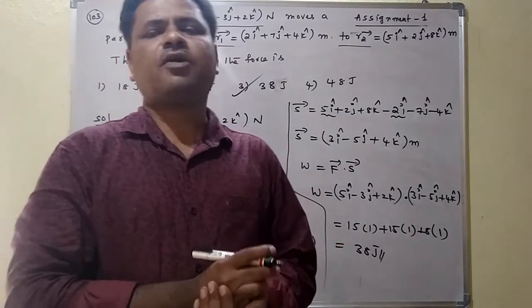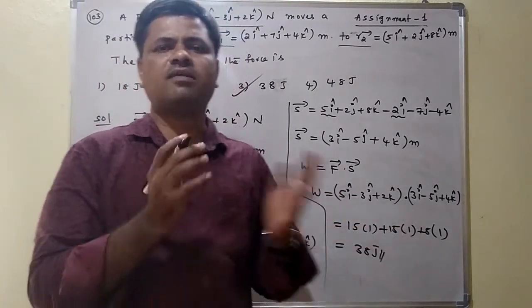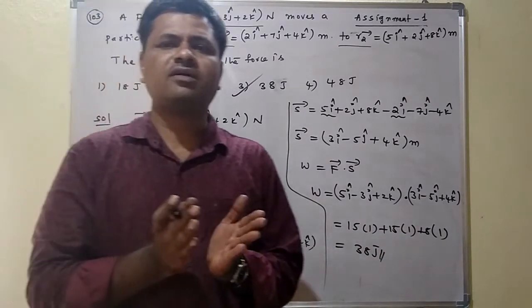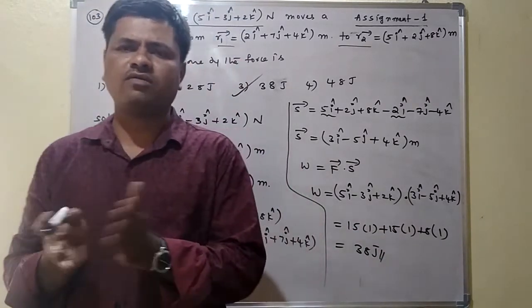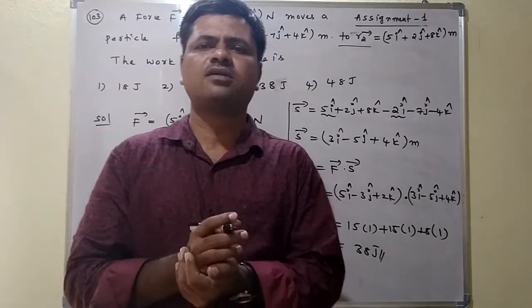Means our dot product of the force into displacement. Just we are making the dot product. In the dot product, we have to make i dot i is equal to 1, j dot j is equal to 1, k dot k is equal to 1.